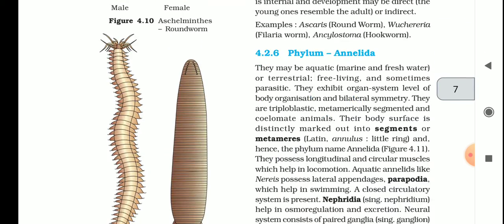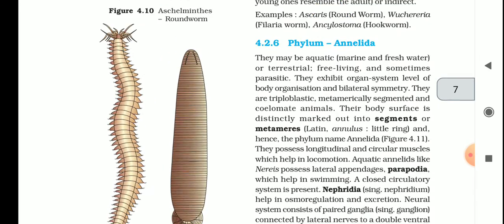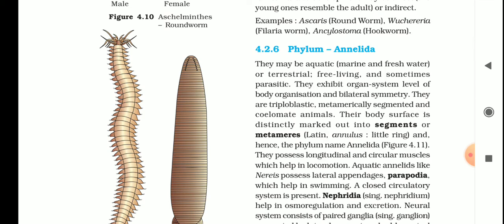Next phylum is Annelida. You can see the diagram of Nereis and leech. Broadly, you can see there is segmentation.